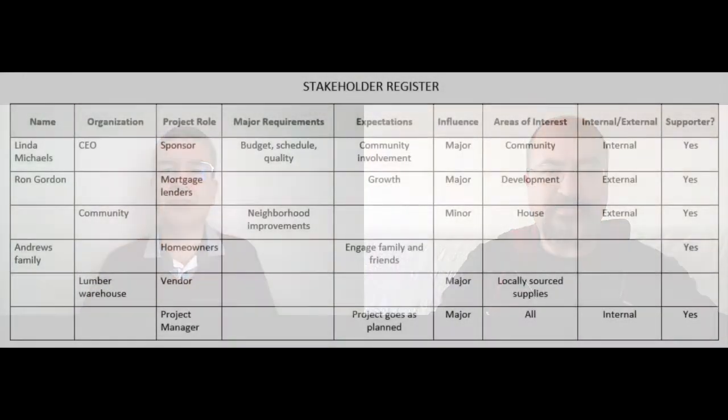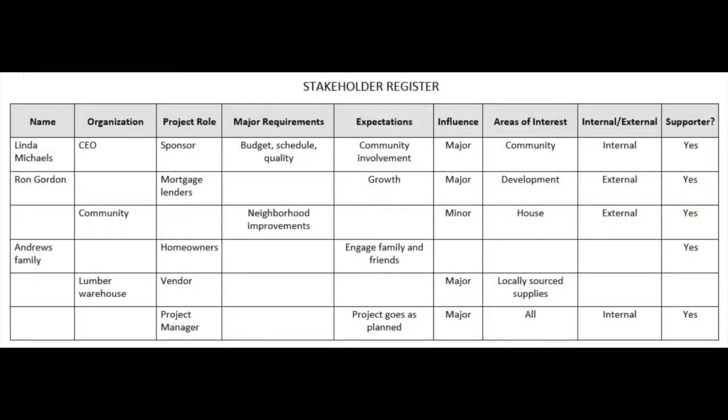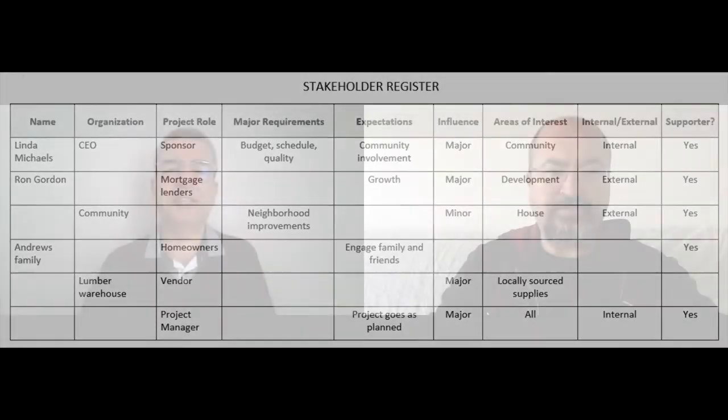As we see on the screen now, the stakeholder register evolves throughout the project, which we'll discuss in a while. After listing the names of the stakeholders, the other information in the columns will be figured out at later stages. Could you explain the second step, which is understand stakeholders?